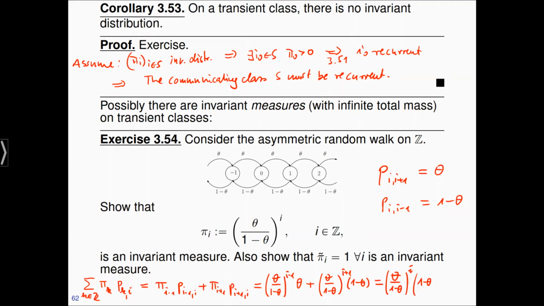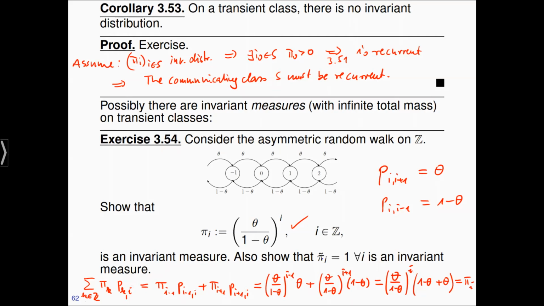There is a theta left, which I have to write here, and then there's a 1 minus theta at the bottom, which cancels with this 1 minus theta. That's the equality here. You can see that 1 minus theta plus theta is 1, and (theta divided by 1 minus theta) to the i is pi_i. So this is pi_i. We are finished with the proof that this is an invariant measure, because we've seen that the sum of pi_k p_ki is equal to pi_i, which is the invariance property of pi_i.